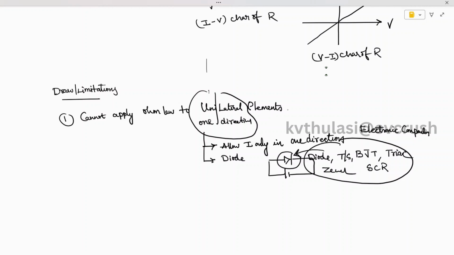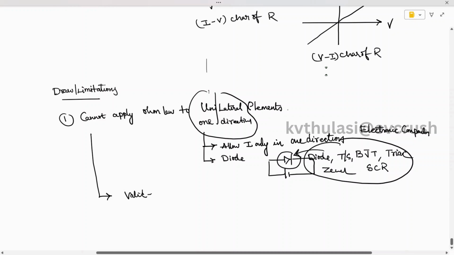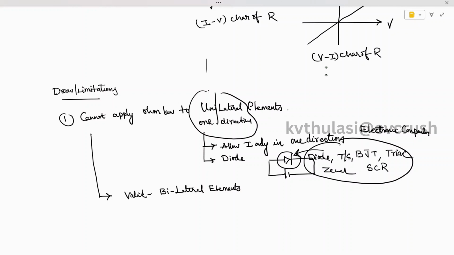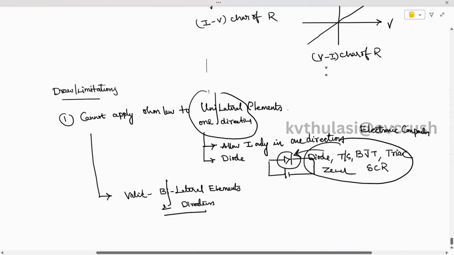Then for what is Ohm's law valid? It's a very important question. Ohm's law is valid for bidirectional elements, or bilateral elements. Then you need to understand what a bilateral element is. Bi means two, lateral means direction. So it is applied for elements which allow the current in both directions.